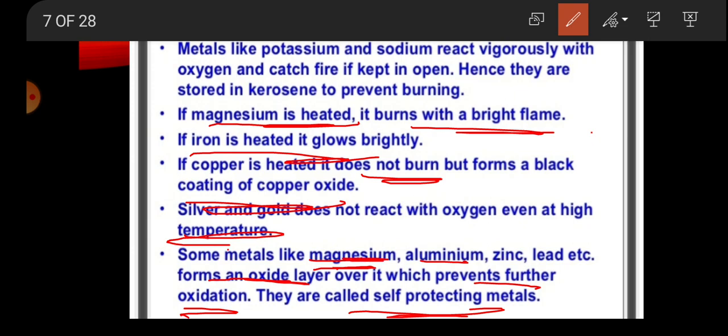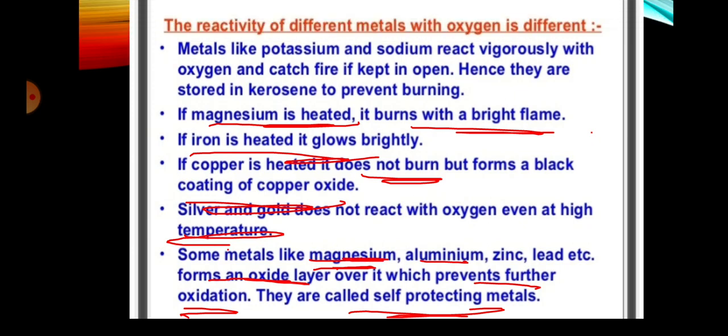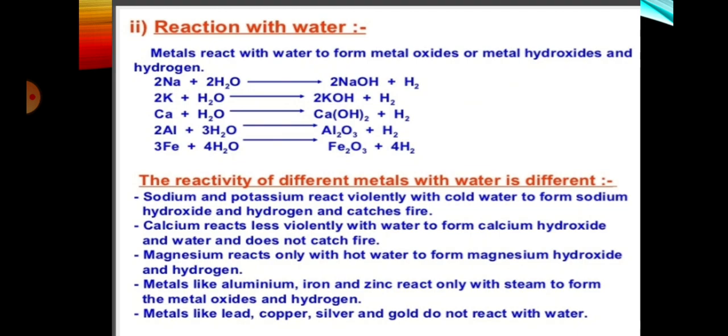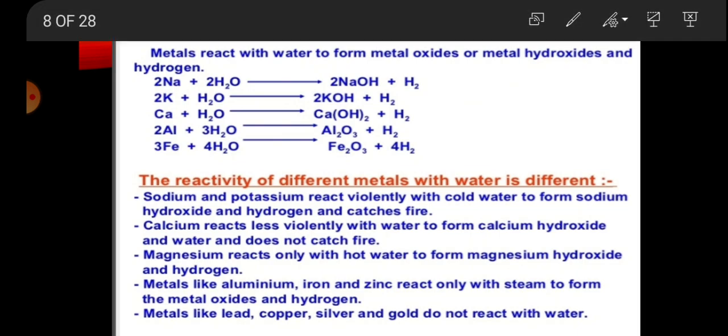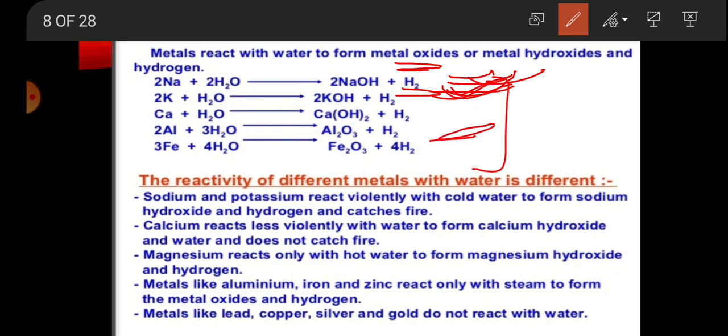Magnesium and aluminium, zinc and lead. Next is reaction with water. Metals react with water to form metal oxide or metal hydroxide and hydrogen. So in each case it gives hydrogen gas. One characteristic is that metals react with water to form metal oxide. In this reaction, hydrogen gas is evolved. So the basic point in all these reactions is that the main product is hydrogen gas.